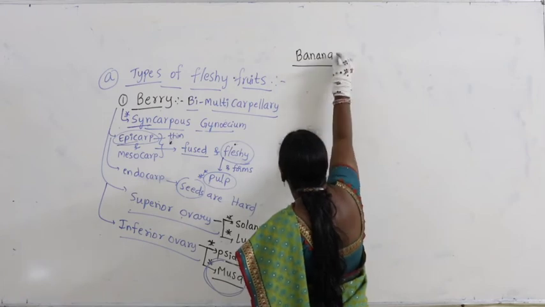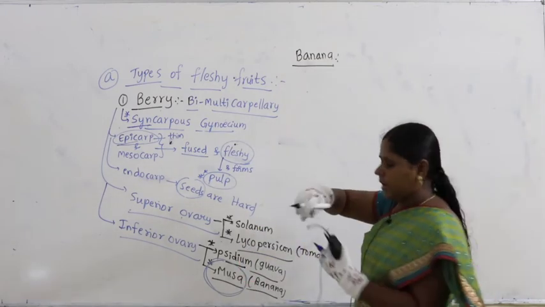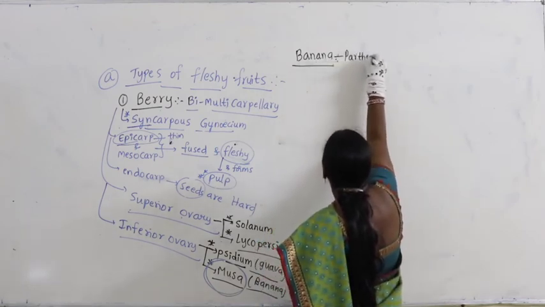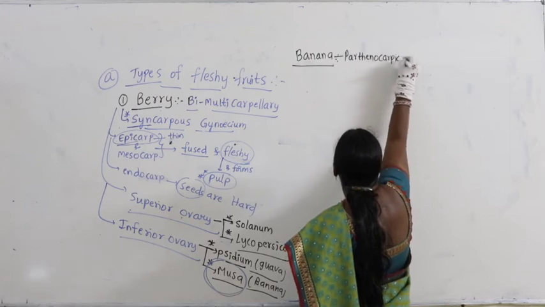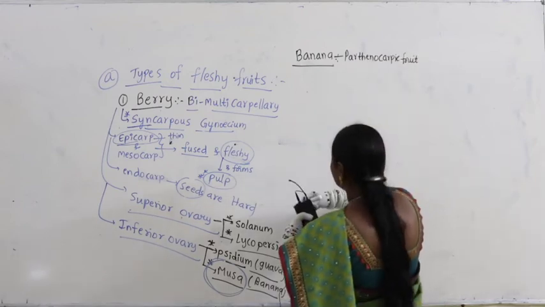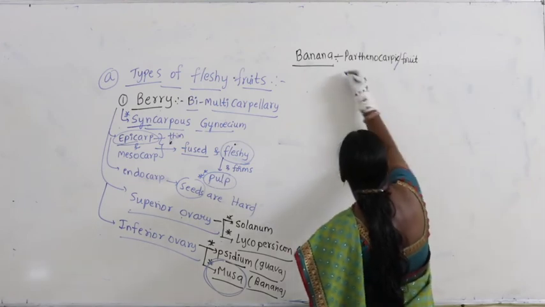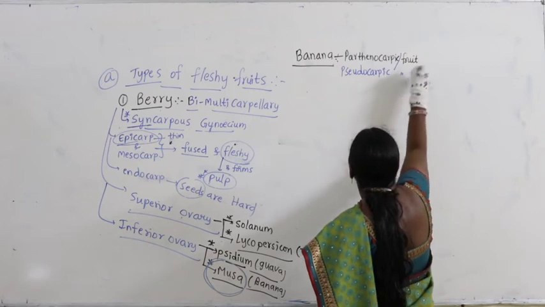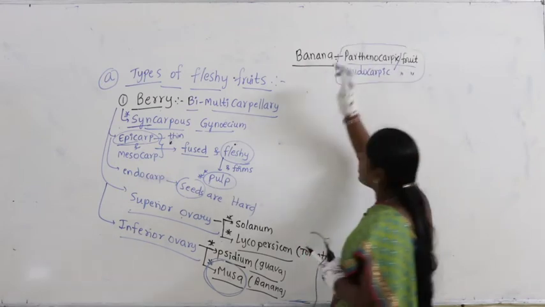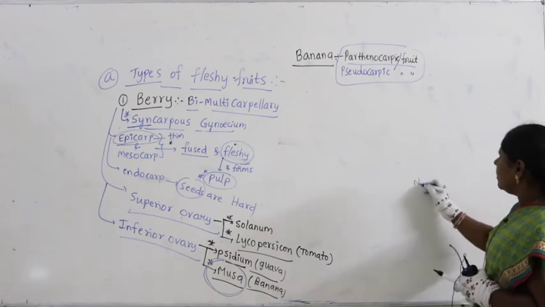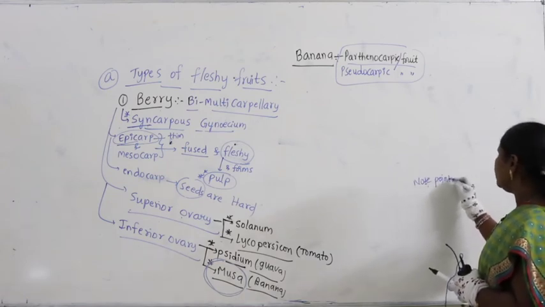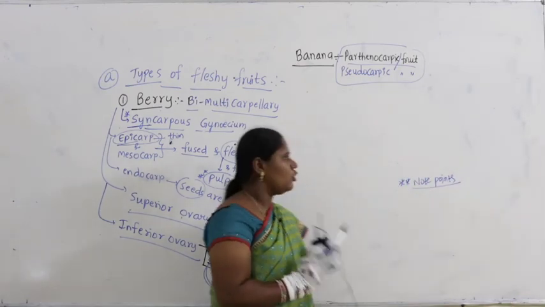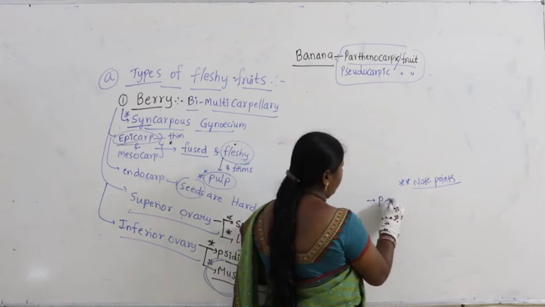So banana, what type of fruit is it? As we have discussed, banana is a parthenocarpic fruit, or also called a pseudocarpic fruit. Guys, again I am giving you a note point, meaning some important points you have to remember.